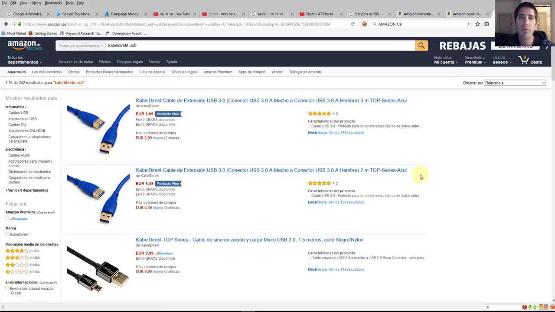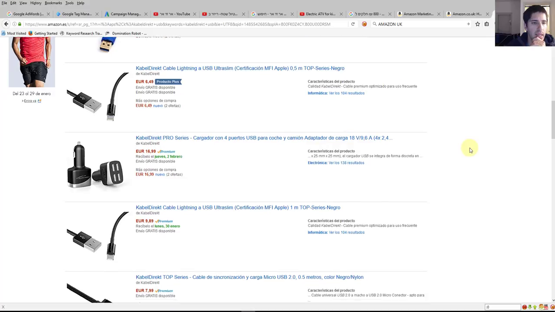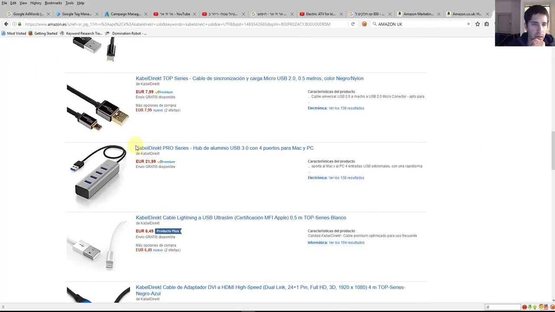If there is only one product in the headline search, what I would do is go to Amazon Spain and write "cable direct USB". Basically, we ask Amazon to show us everything related to cable direct and related to USB. Okay, so that's one.